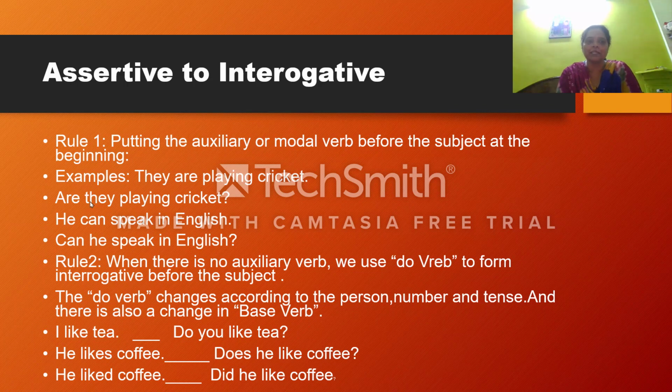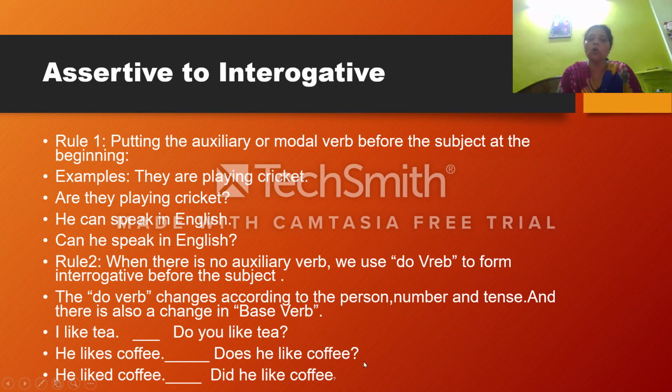In the second sentence, he can speak English. That means he is the subject, can is the modal. And here, when you change this assertive sentence to interrogative, we can see can will come to the beginning and then the subject. So, can he speak English? And you can see one more change there. Here the interrogative sentence ends with a question mark, whereas the assertive sentence ends with a full stop. Now second rule, what is rule number 2?